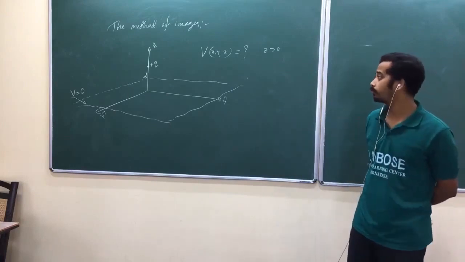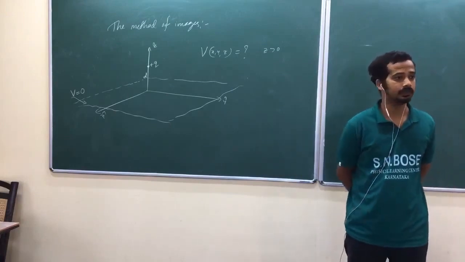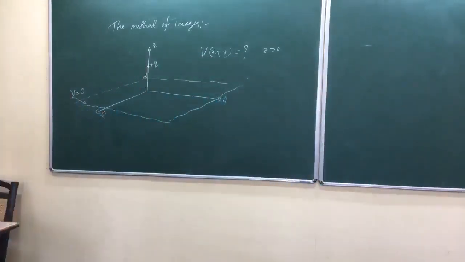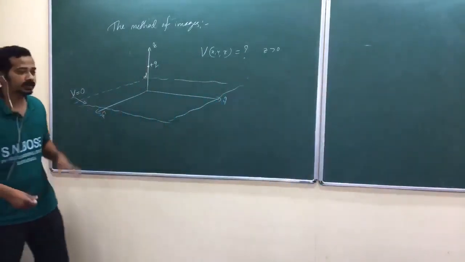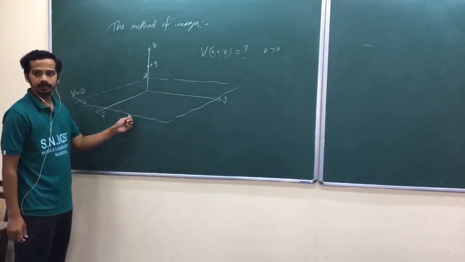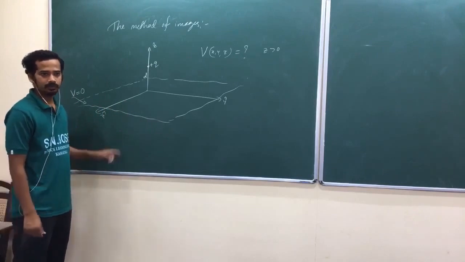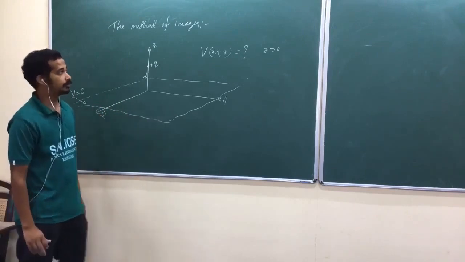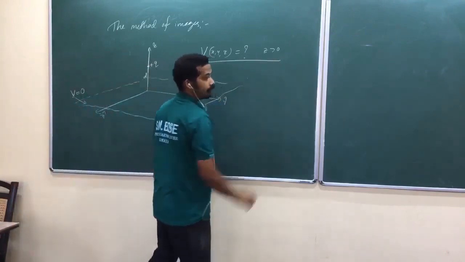But again, we are not going to solve the differential equation. We are going to take a different method, that is the image problem, a kind of technique. Are you getting the situation? The situation is an infinite plane which is made of conductor and it is grounded. Potential on that plane is 0. And our aim is to find the potential above the plane.